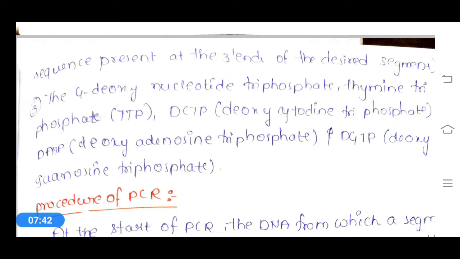So it requires a small fragment of DNA for amplification, two primers, and deoxynucleoside triphosphates for the development of new DNA. These are the requirements that we should give externally to the thermal cycler.